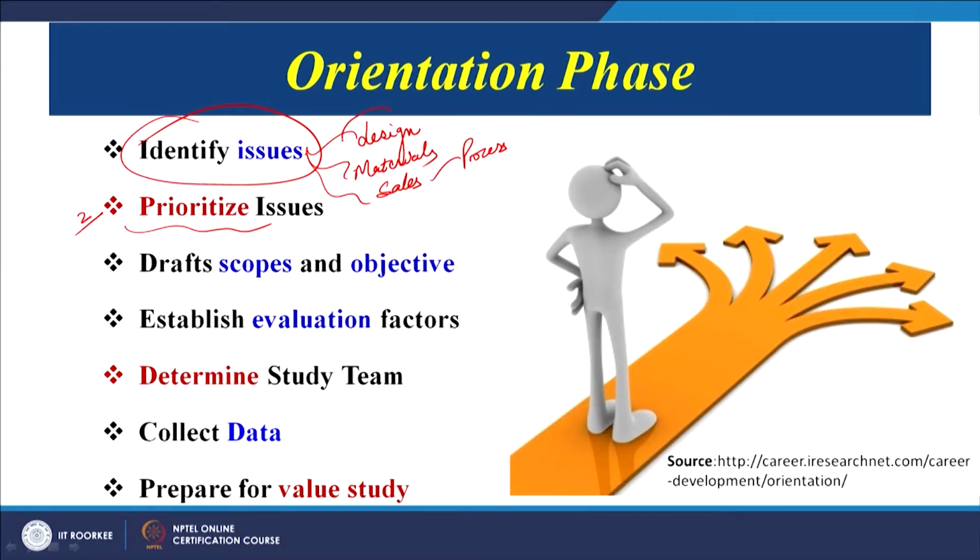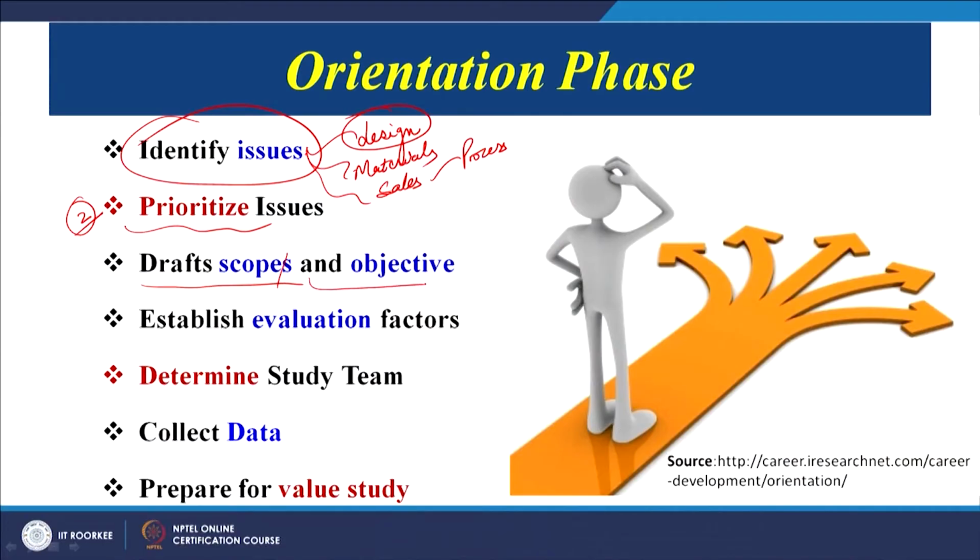Now, once we have prioritized, for example, our main challenge is coming from the design. So, we say that most of the products are coming back because of certain design problems. Although we can focus on materials as well as processes also, our first challenge is, suppose, the design. So, now we prioritize that our first challenge is design.